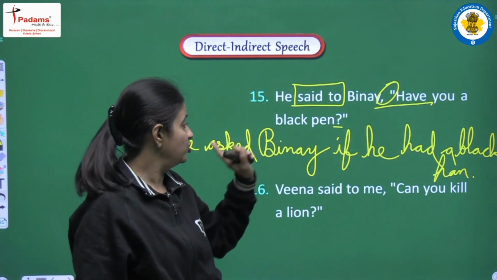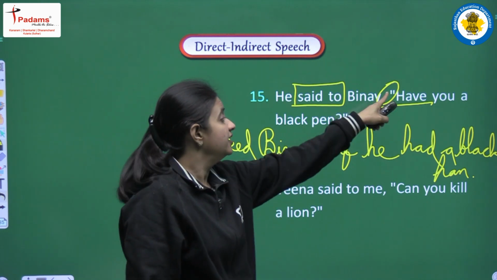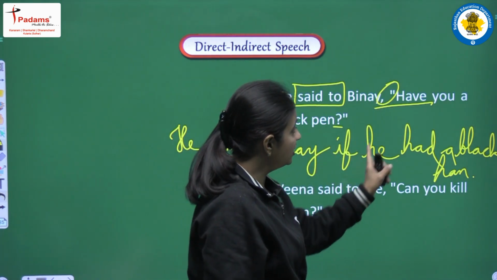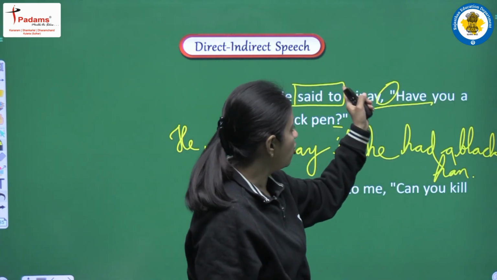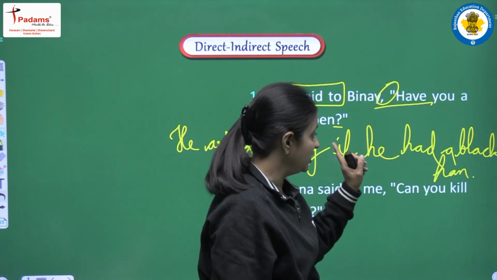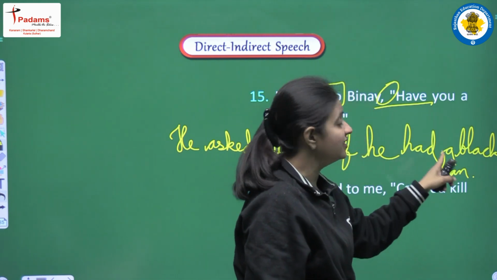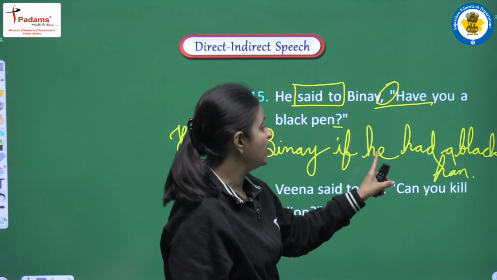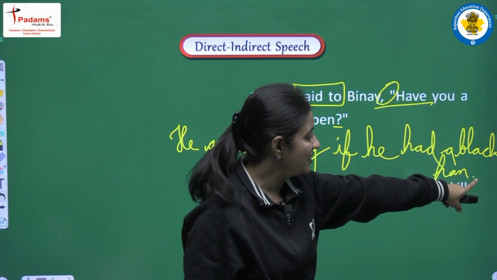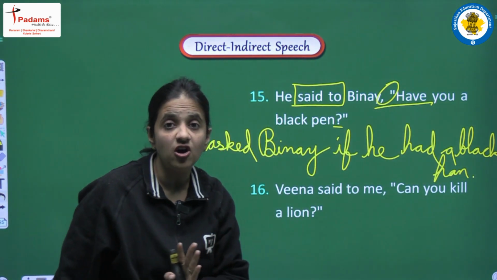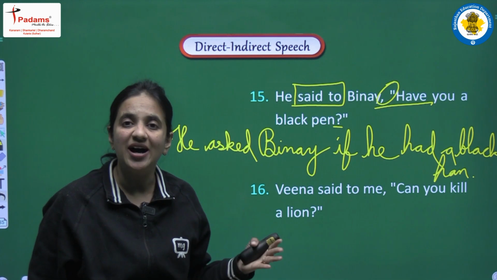Clear? Said to is converted into asked. Conjunction we are using if here. Has and have past form will be had. You, according to the object, we are writing he, and we are maintaining the structure of a positive sentence. We are writing he had a black pen, and in the end of the sentence we are writing one full stop in the place of question mark.